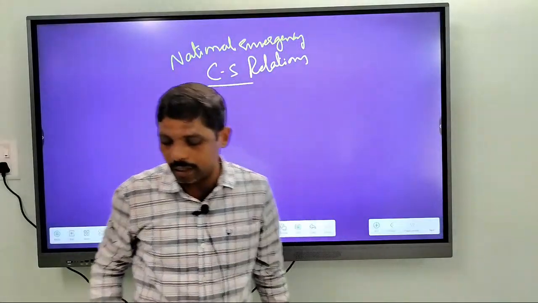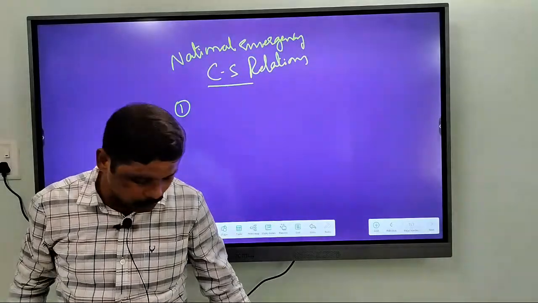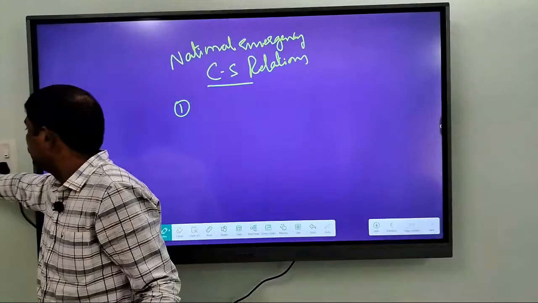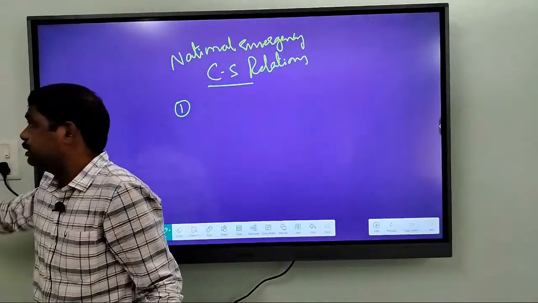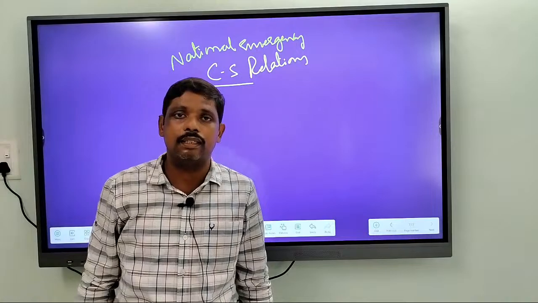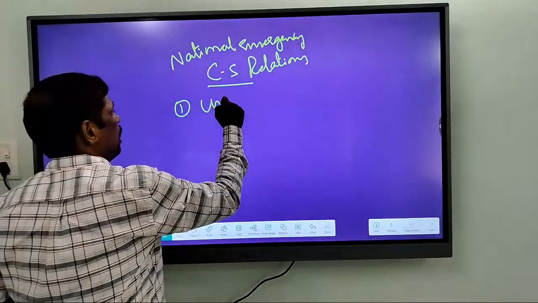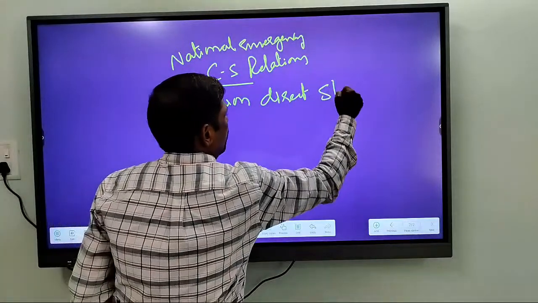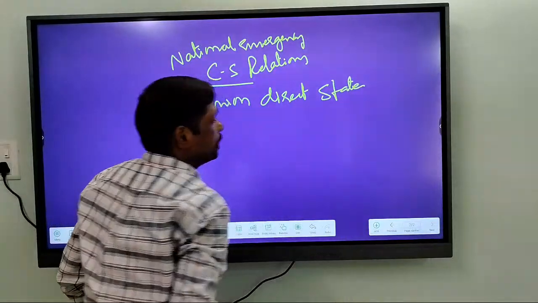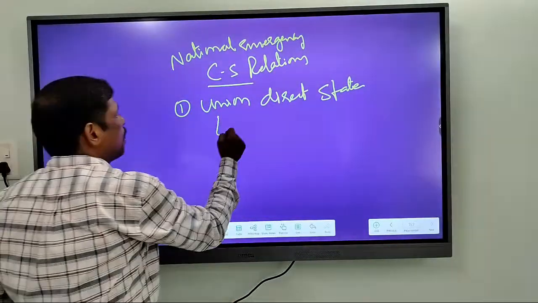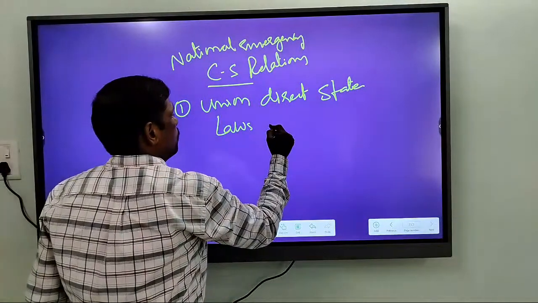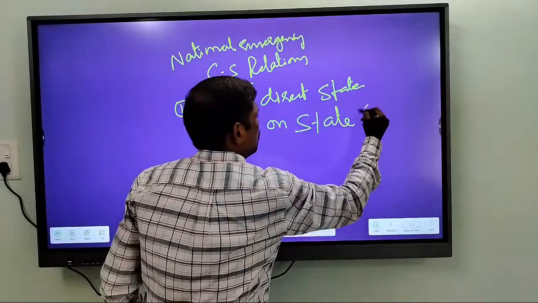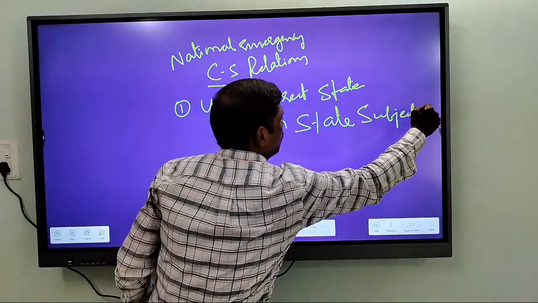That means the Union government has every power to give directions to the state governments. The Union can direct the states in making laws on state subjects.